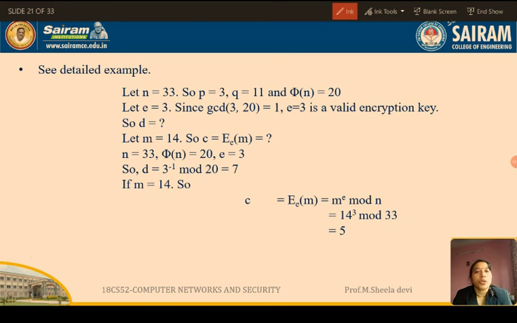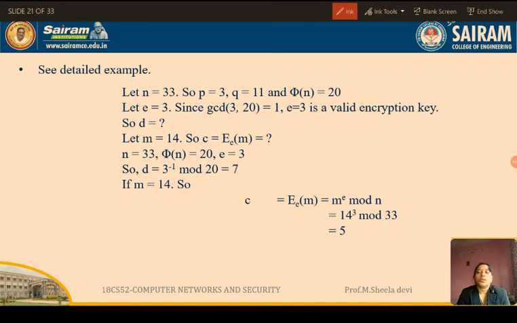Next, I have to calculate phi of n. What is phi of n? Phi of n is nothing but (p minus 1) into (q minus 1). What is p minus 1? 3 minus 1 is 2, and q is 11, so 11 minus 1 is 10. So 2 into 10 is equal to 20. So phi of n is equal to 20.